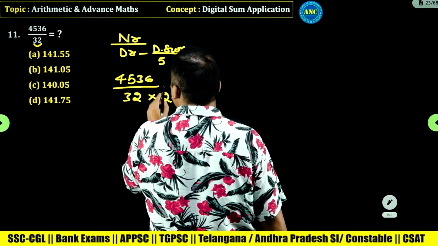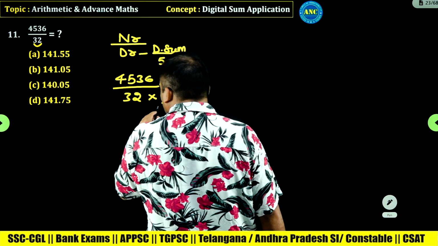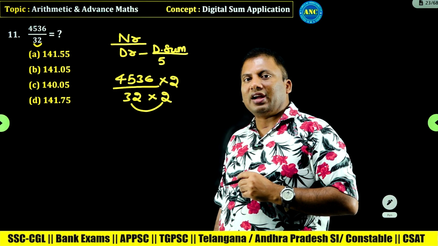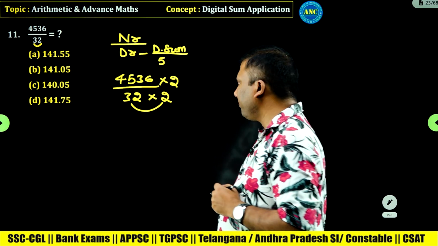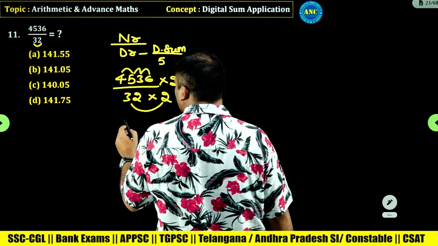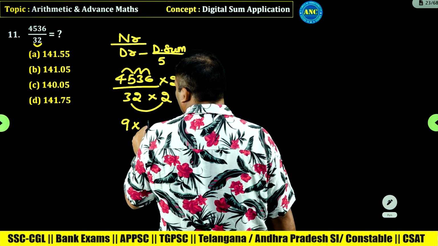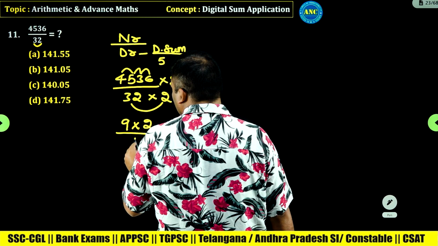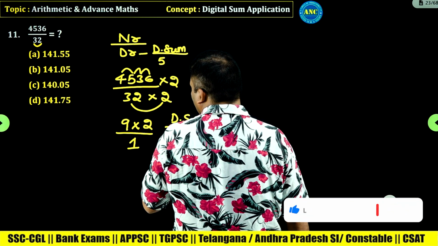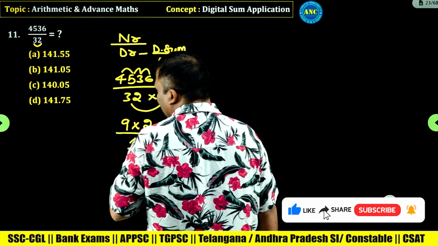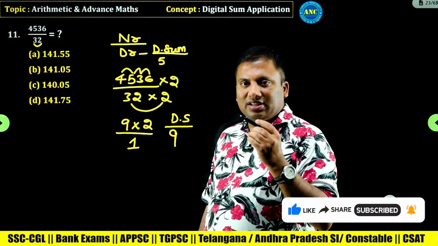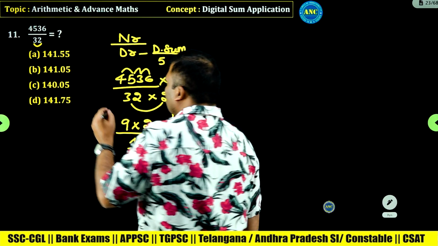Why are we multiplying and dividing by 2? Because the denominator digital sum is 3 plus 2, 5. 5 2s are 10, and the digital sum of 10 is 1. So for the numerator, 4 plus 5, 9. 9 plus 3, 12. 12 plus 6, 18, which is 9. 9 into 2 by 5 2s are 10, digital sum 1. 9 2s are 18, digital sum 9. That means the question digital sum is 9. The answer digital sum should be 9.